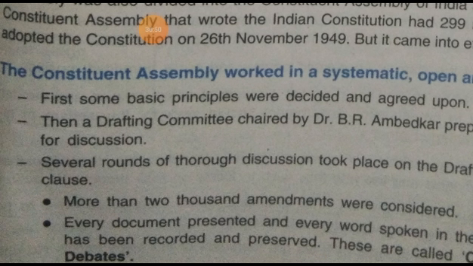First some basic principles were decided and agreed upon. For these basic principles all members of the Constituent Assembly agreed. Consensus was there. No one was against these basic principles.